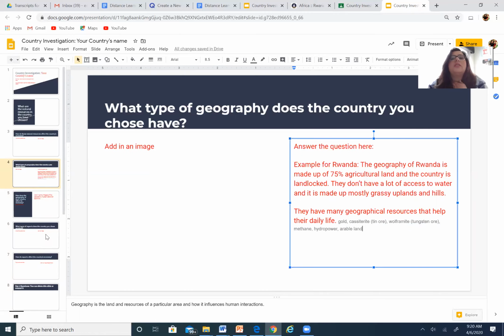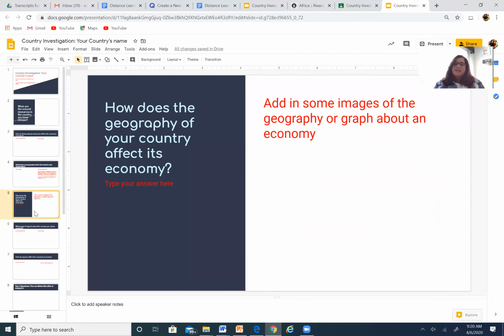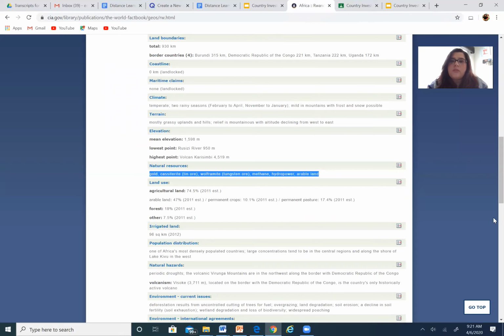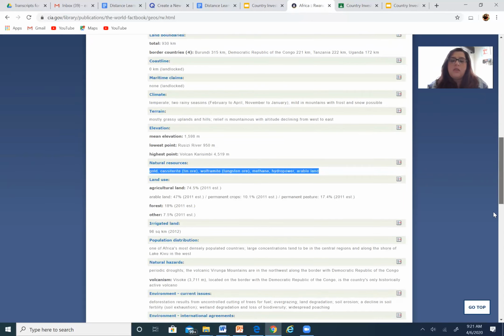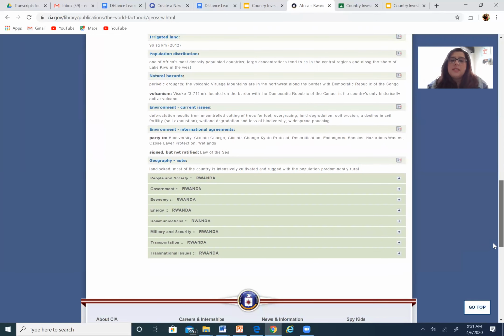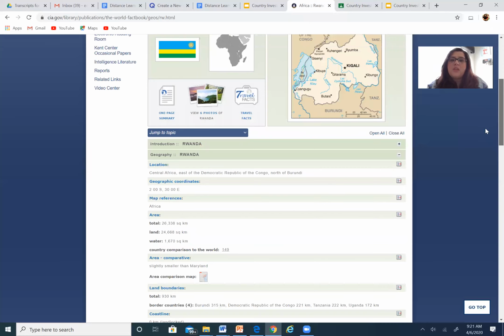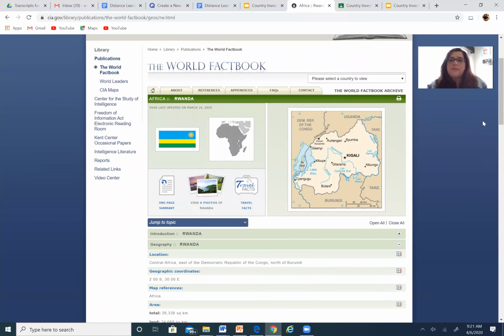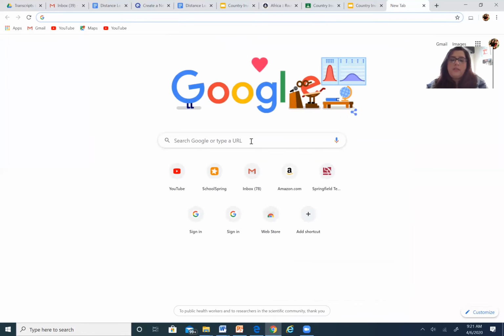Now, here's your next question, and this is where things are going to get a little bit trickier. Your next question is, how does the geography of your country affect its economy? Okay, so one thing that we discovered with Rwanda is that most of their land use is for farming, right? That's what they're able to do based on the resources and location of their country. So we're going to talk about that in this slide. And one of the other big things that we want to be aware of is that Rwanda has some awesome exports. So I'm going to show you how I found them.